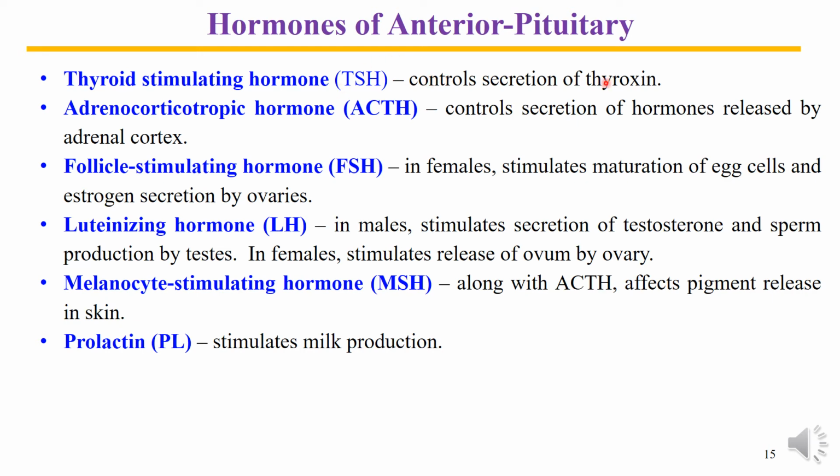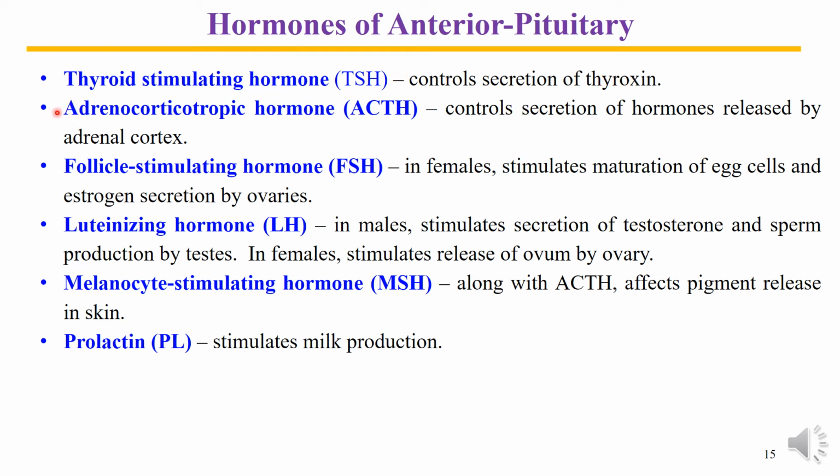Then TSH controls the secretion of thyroxine. Thyroxine are the hormones of thyroid gland, which are mainly two in number, T3 and T4. So TSH is essential for the activity of the thyroid gland. Actually, when TSH is released, it causes the increase in the size and the number of the thyroid cells, and it also enhances the trapping of iodine, because iodine or the iodide is required for the synthesis of thyroxine or the thyroid hormone by the thyroid gland.